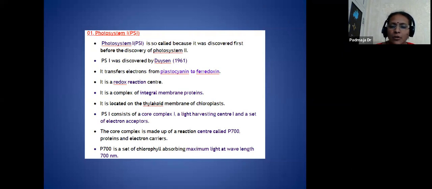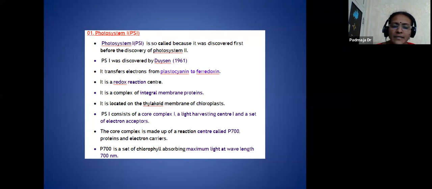That means here the electron acceptors are there and the reaction center will be there. They combine to form a core complex. The core complex is made up of a reaction center called P700. Here this pigment can absorb the wavelength of 700 nanometer, so this pigment is called P700. This is present in PS1.